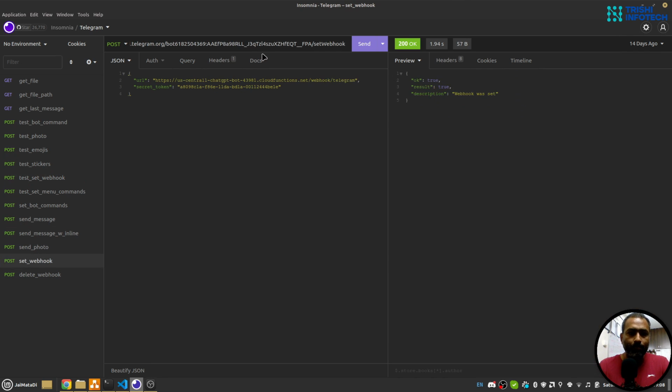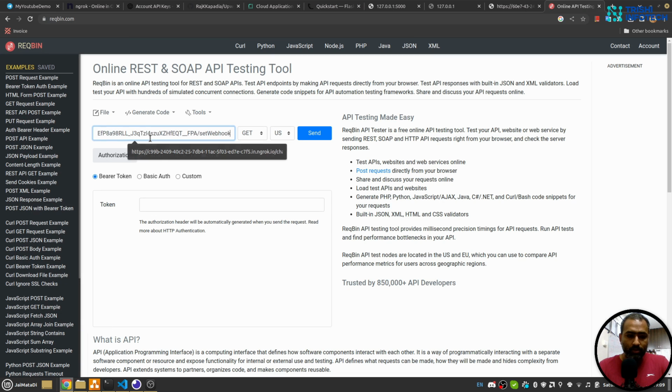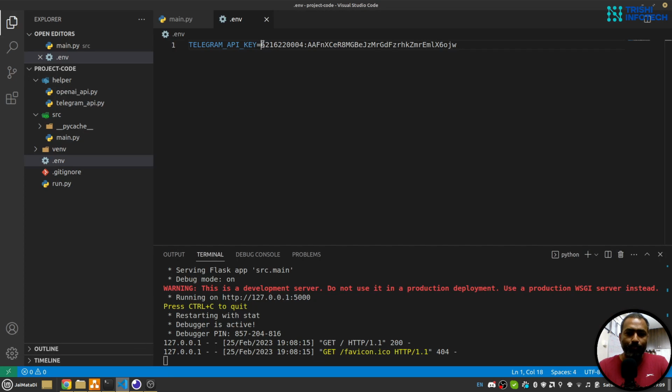Set webhook, I'll copy this URL. The URL is https api.telegram.org and then bot. Now you need to remove everything here up to this part, and you need to provide your API key.